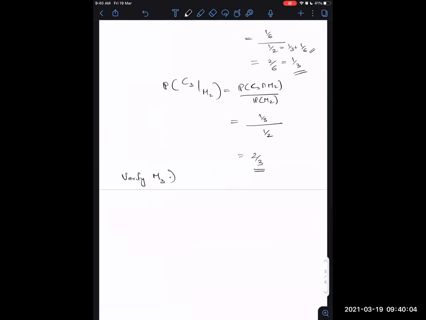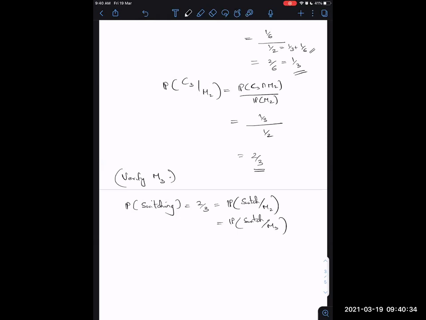Okay, so verify M3. And because of that, we know that the probability of switching is 2/3. And the probability that you switch given M2 is equal to the probability that you switch given M3.